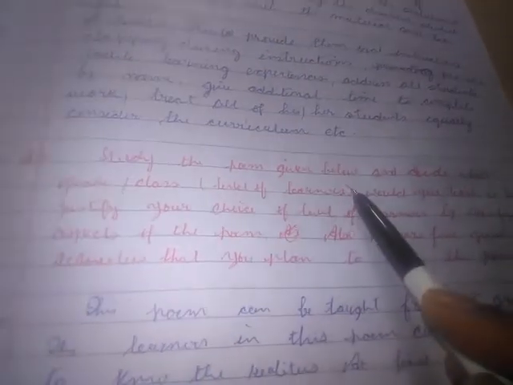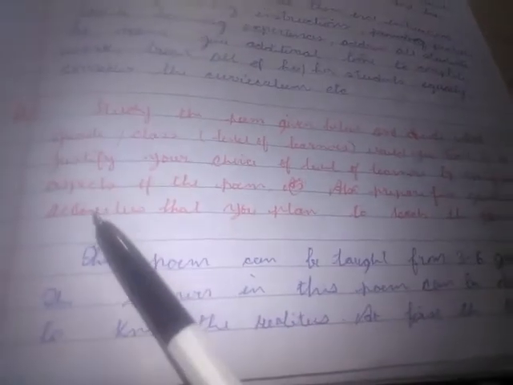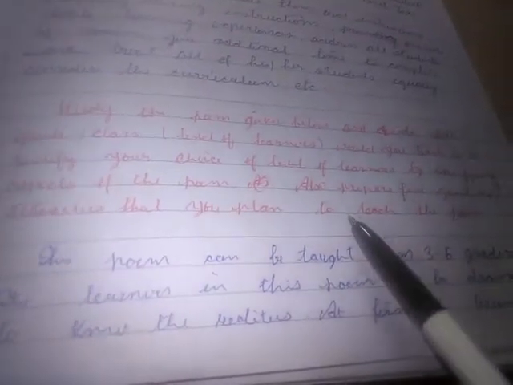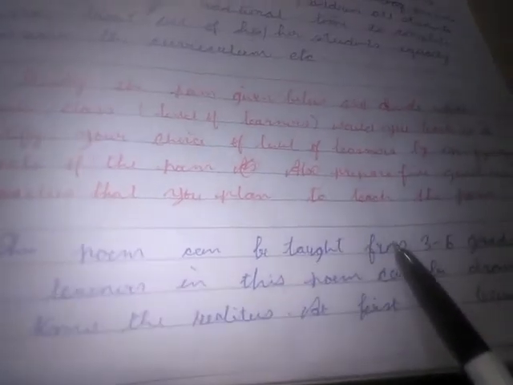What is the question? It is question number 2. Study the poem given below and decide which grade class level of learners you would teach it to. Justify your choice of level of learners by specifying aspects of the poem. Also, prepare 5 questions or activities that you plan to use to teach the poem.